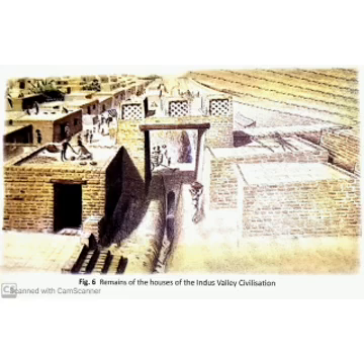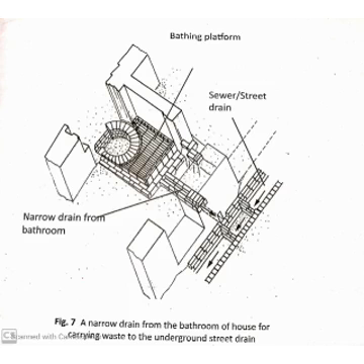All the houses had a courtyard to let fresh air and light into the house. Each house had a well to draw water, and a kitchen and bathroom with sloping floors. Do you observe a narrow drain connected to the bathroom and street drain? The sloping floor of the bathroom and kitchen allowed water to move into the narrow drains built along the kitchen and the bath. These narrow drains carried the wastewater to the main underground drain built on the side of the road. These drains carried the waste to a large pit built outside of the city.